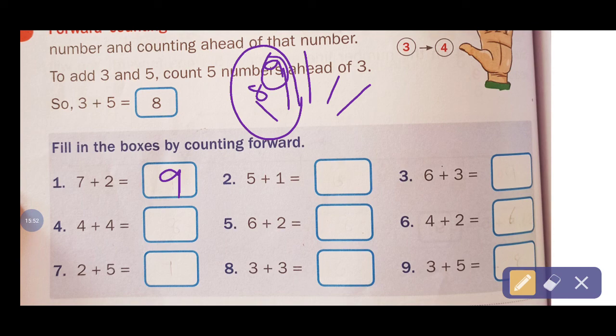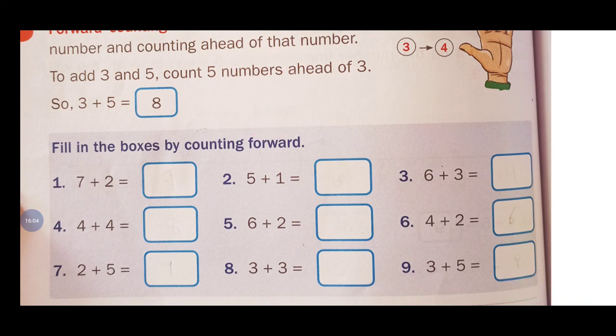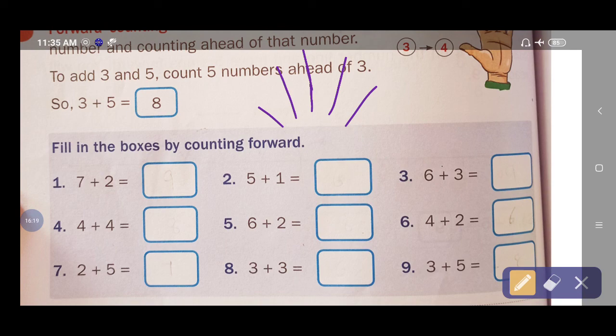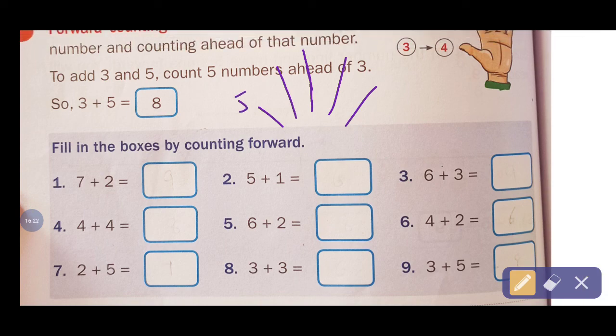Understood all of you children? So then 4 after 4 you can count. For example, roughly I am going to draw. I am going to write. Just wait. So again I am going to draw. So 4 after 4 number will become, okay, I'll write that. That is 4 after 5, 6, 7, 8. Only 4 you can count. 1, 2, 3, 4. Only 4 fingers you can count. What is that answer? 8.